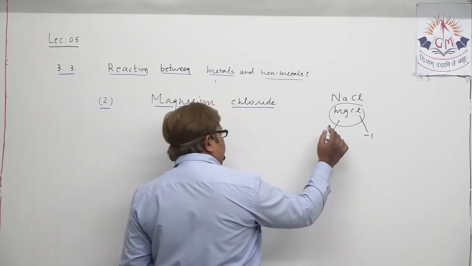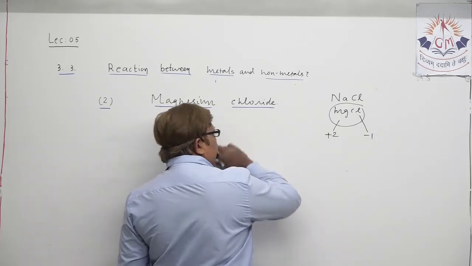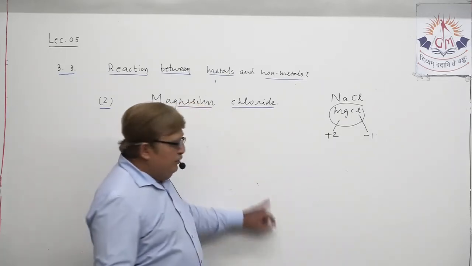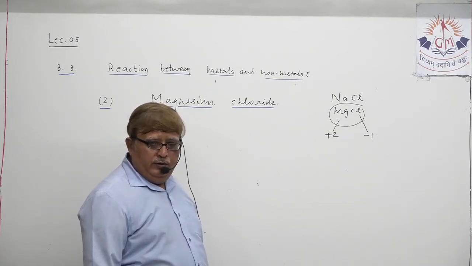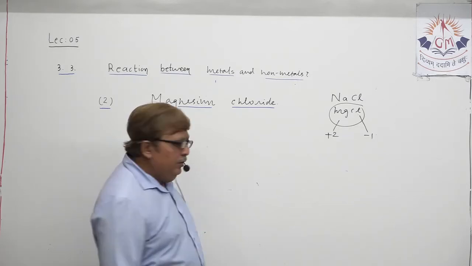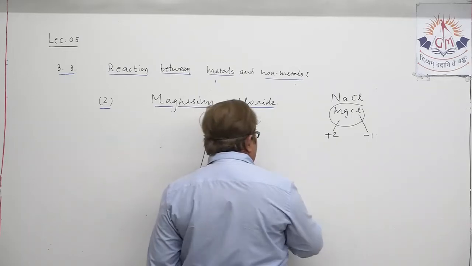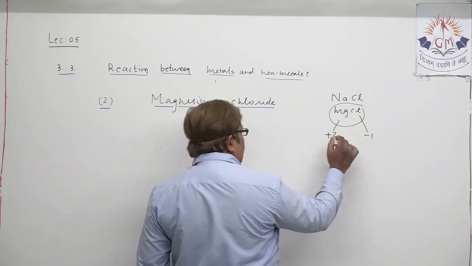So obviously, when you form magnesium chloride, the overall charge has to be neutral on any molecule. So what can happen here? Can you answer?